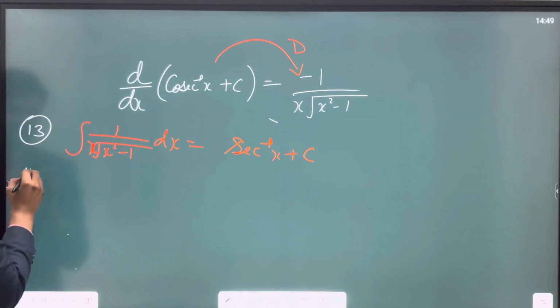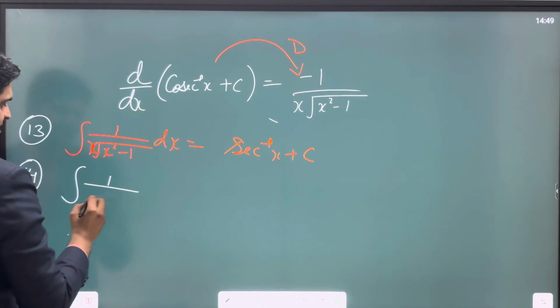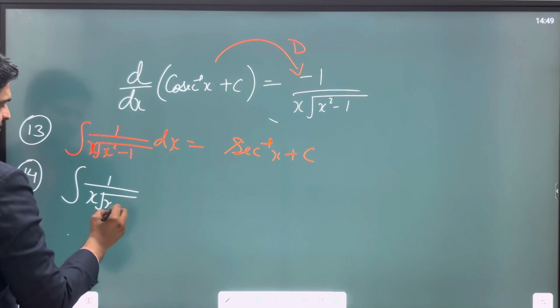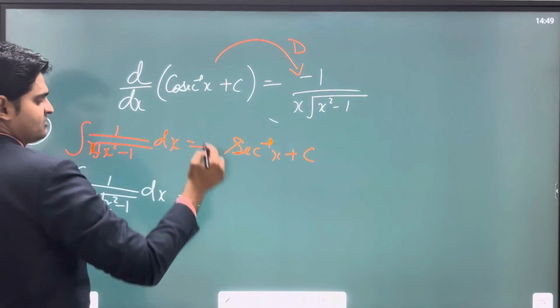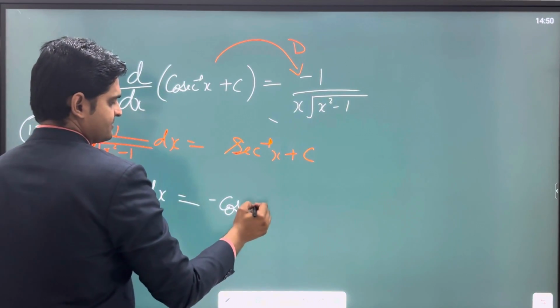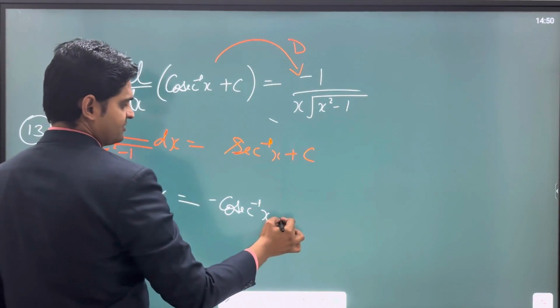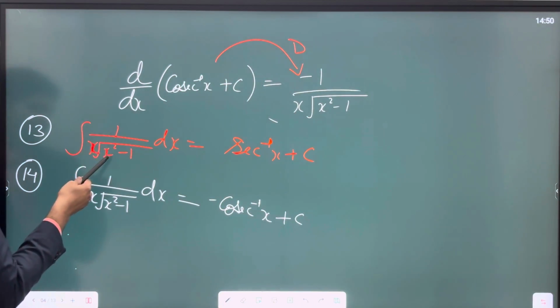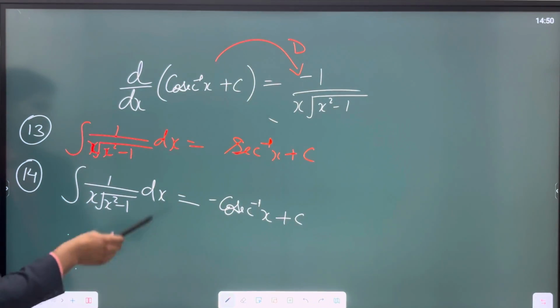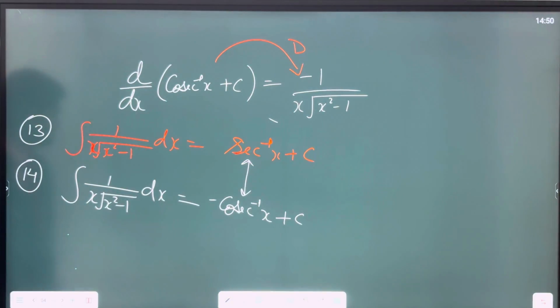So similarly, the integration of 1 upon x times under root of x square minus 1 dx can be written as minus of cosec inverse x. So the integral of 1 upon x times root x square minus 1 can be written either way. Either you write it as sec inverse x plus c, or you write it as minus cosec inverse x plus c, right? Both are the same.